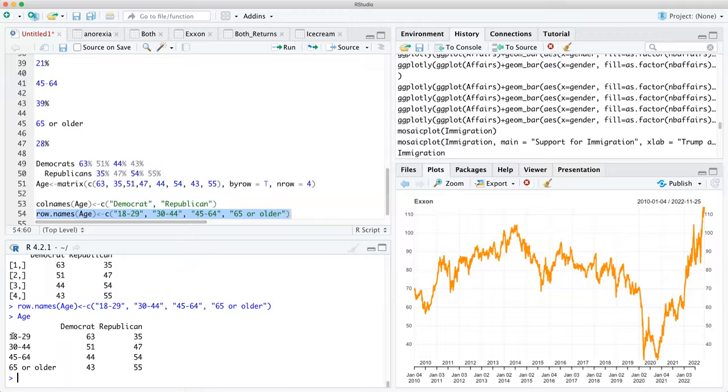So here you get it. It's pretty good. 18 to 29, 63% identified as Republican, whereas 35% Democrat. So 30 to 44, that's the age range: 51% Democrat, 47. Then look at the numbers go down, but not that much here, but it does begin to go up.